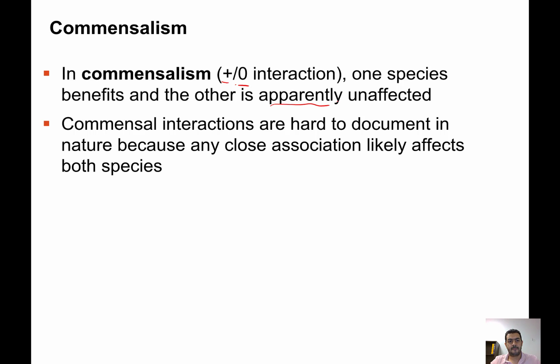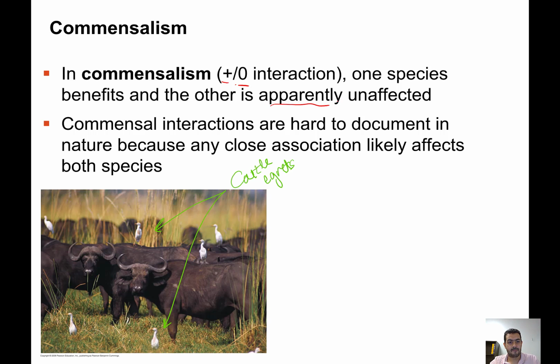Because actually this type of relationship is hard to document in nature, because such a close association may likely affect both species. So you may argue that the other organism is affected in a plus or minus way in some sense, but we look at the broad picture.